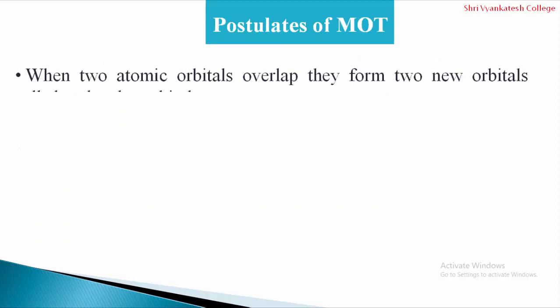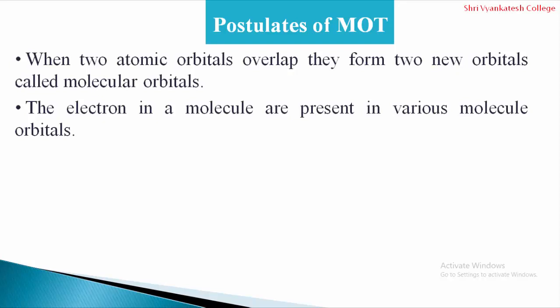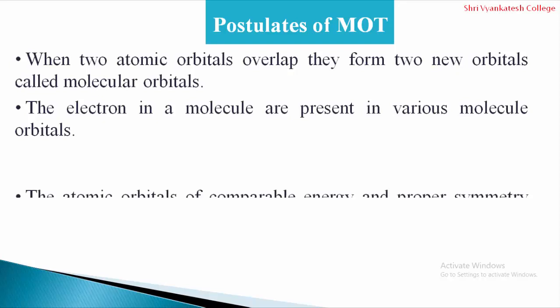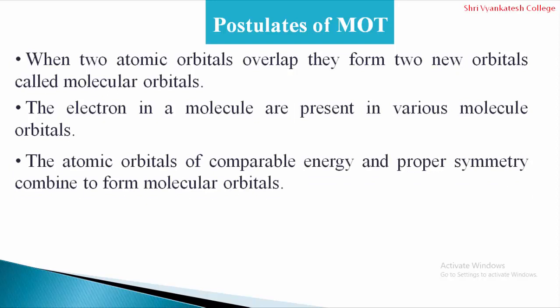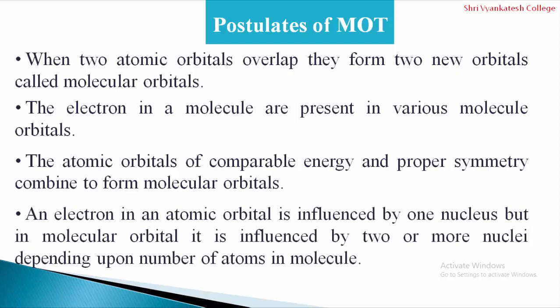Now, postulates of molecular orbital theory. The first postulate is that when two atomic orbitals overlap, they form two new orbitals called molecular orbitals. The electrons in a molecule are present in the various molecular orbitals. The atomic orbitals of comparable energy and proper symmetry combine to form molecular orbitals. An electron in an atomic orbital is influenced by one nucleus, but in a molecular orbital it is influenced by two or more nuclei, depending on the number of atoms in the molecule.